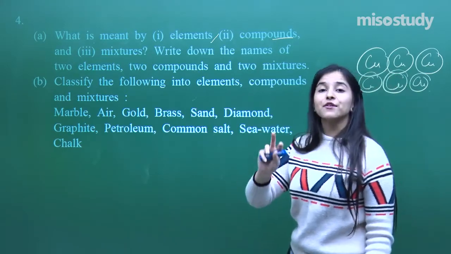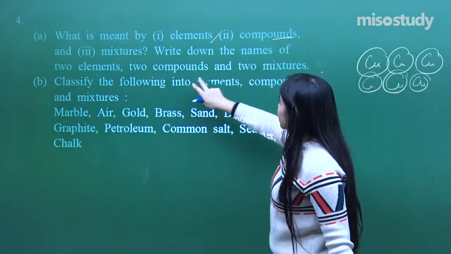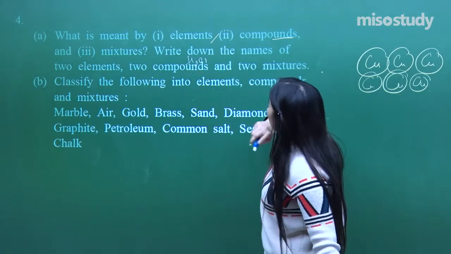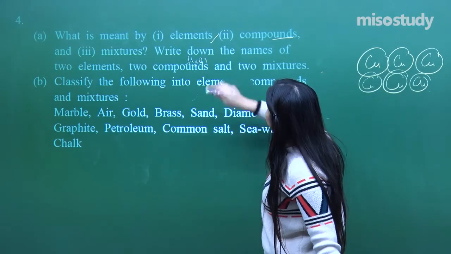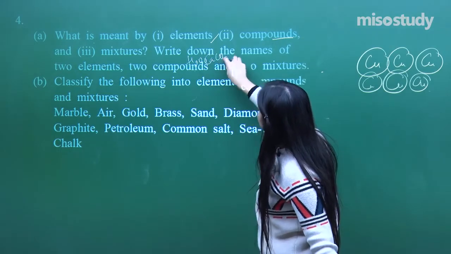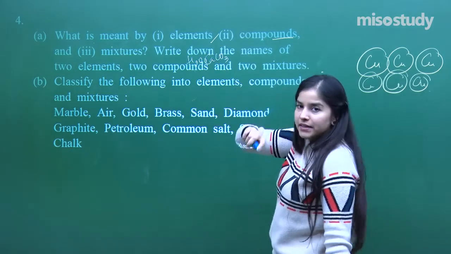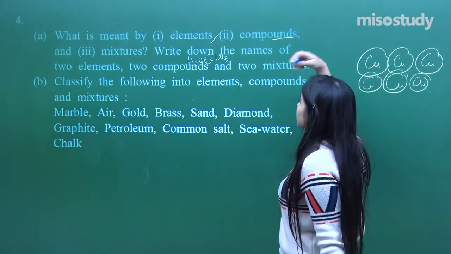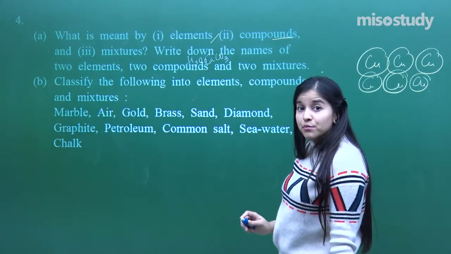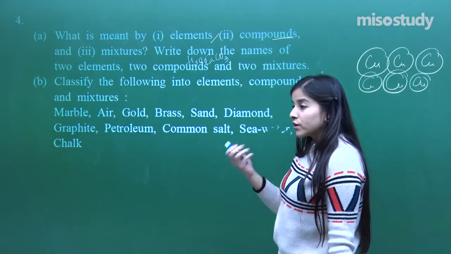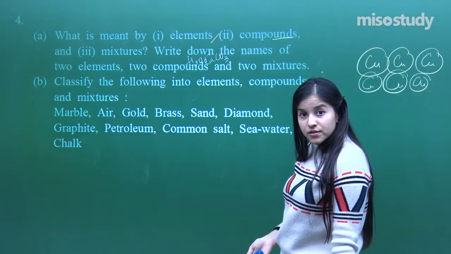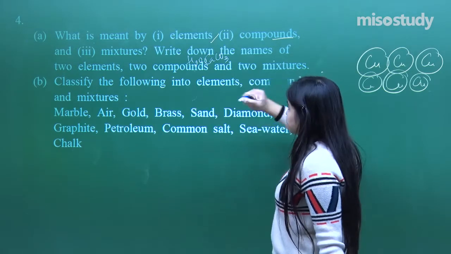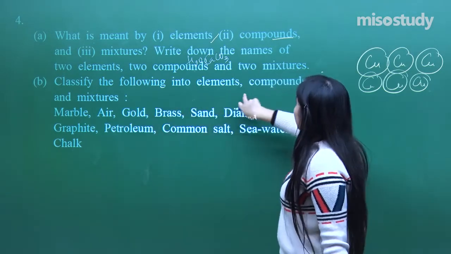Write down the names of two elements: copper, Ag means silver, gold, anything you like, which has the capability of existing alone. Two compounds can be water, or, let's say, calcium carbonate. Yes, calcium carbonate is still in my hand; it is the chalk I have. And two mixtures: I have given you examples. Air can be a mixture, water with some minerals can be a mixture, soil can be a mixture, anything.